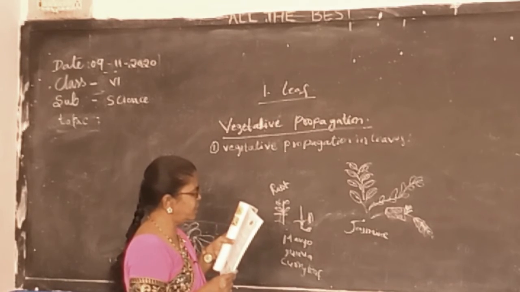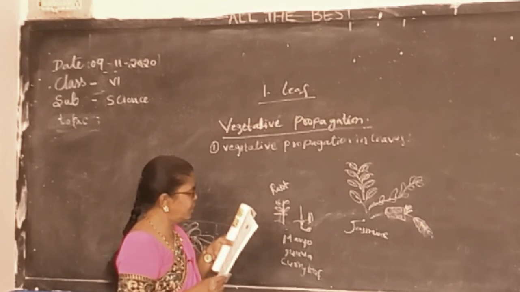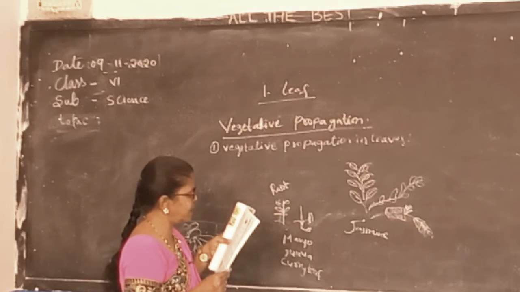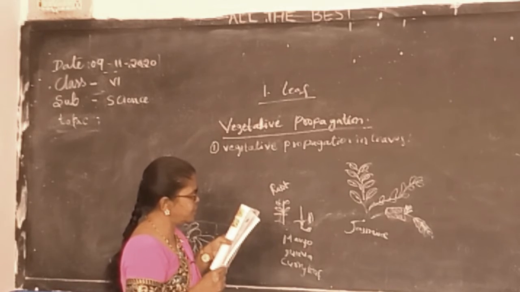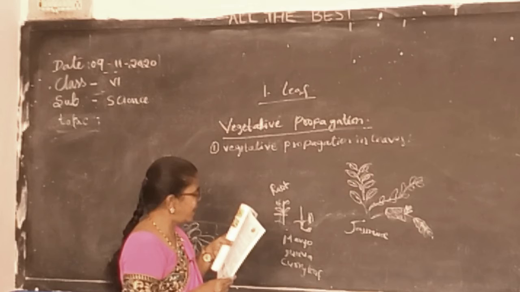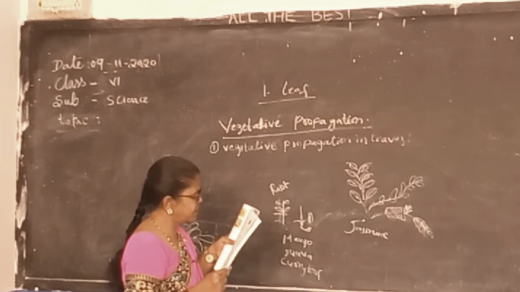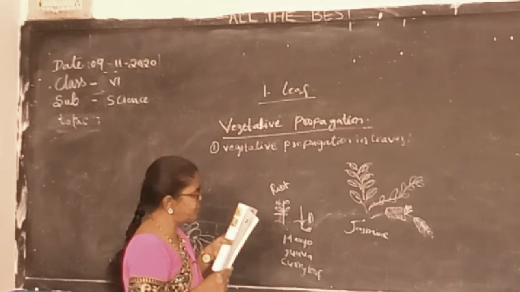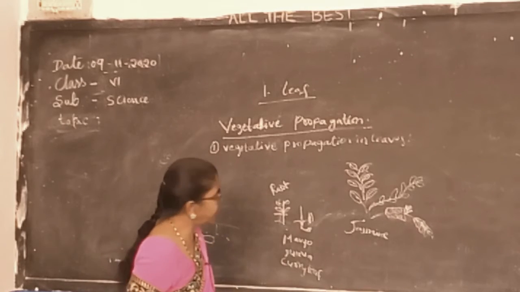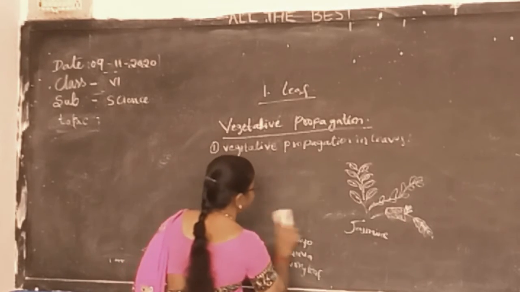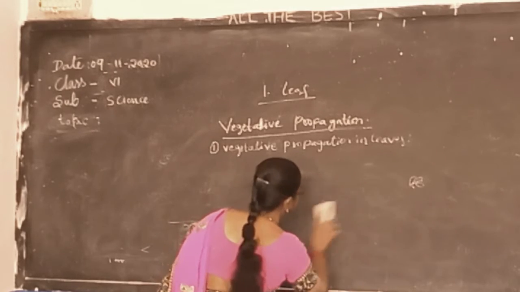Sometimes even before the leaf drops off, we can see a new plant already grown on it. The young plantlets get their food supply from the fleshy leaf. So this is one of the leaves, known as bryophyllum.